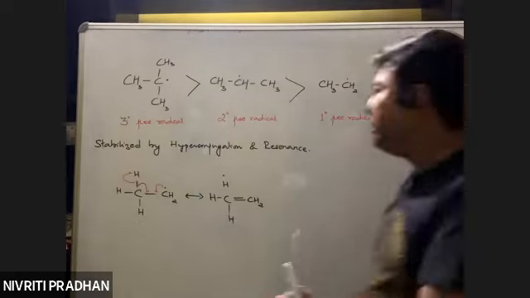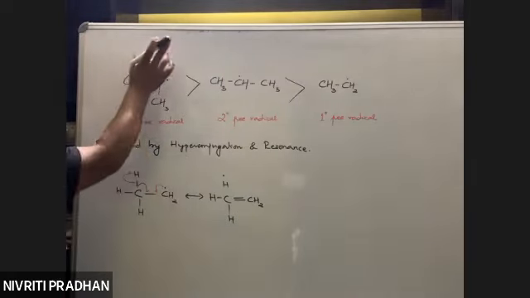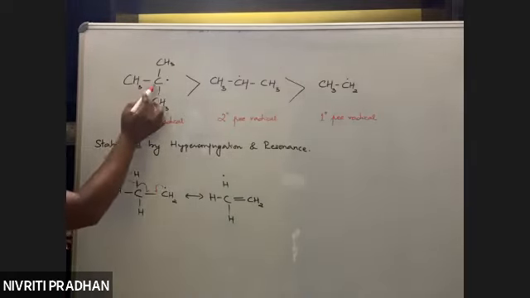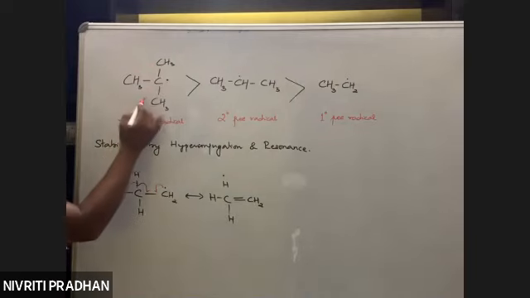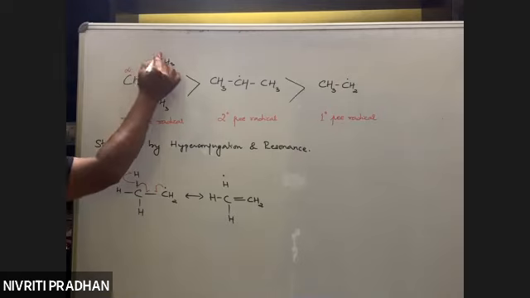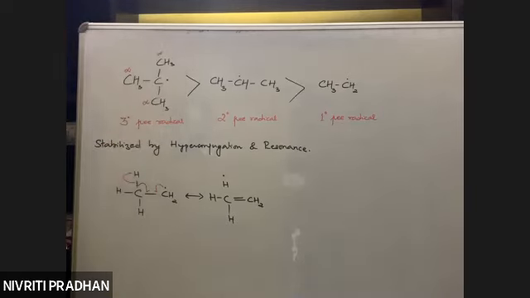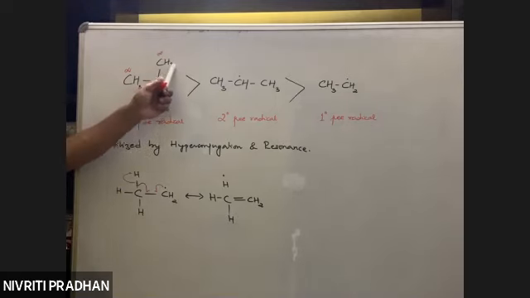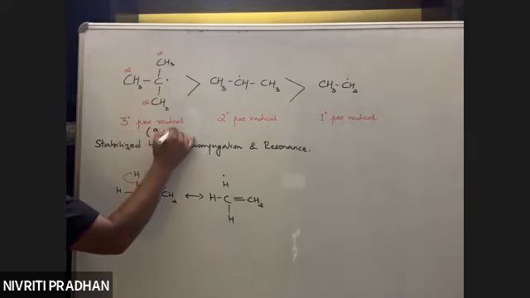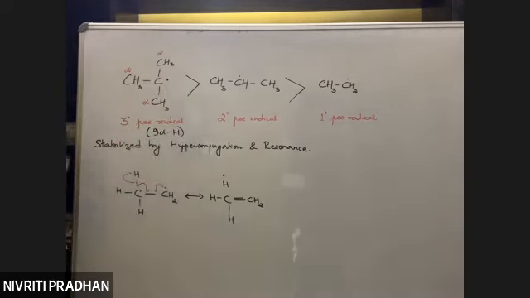Here, how many alpha carbons do you see? The carbon next to the one containing the odd electron is known as the alpha carbon. So this is alpha carbon, this is alpha carbon, this is alpha carbon. So there are 3 alpha carbons. Total, how many alpha hydrogens are there? 9. So there are 9 alpha hydrogen atoms.